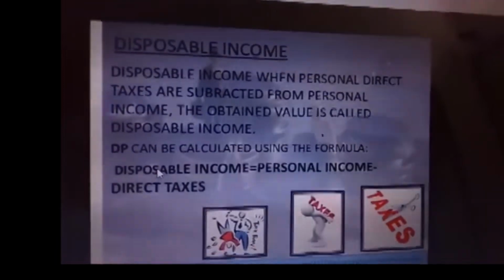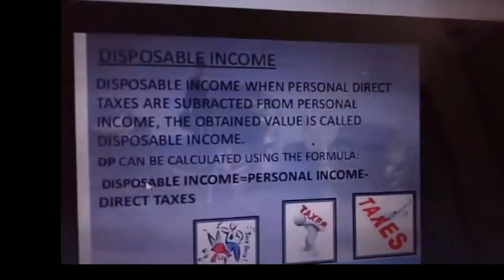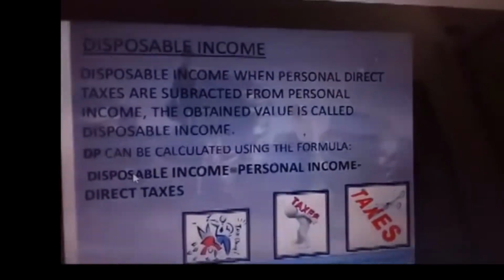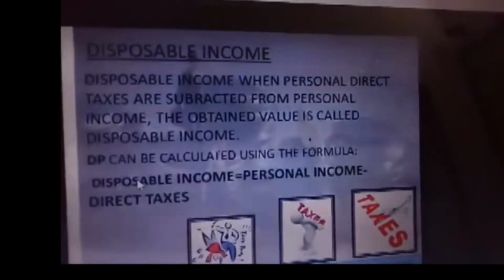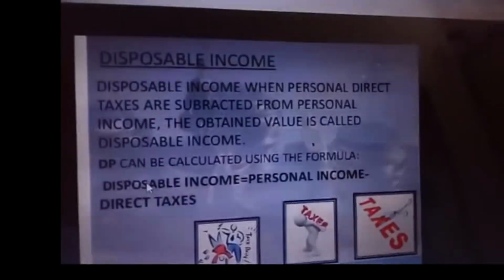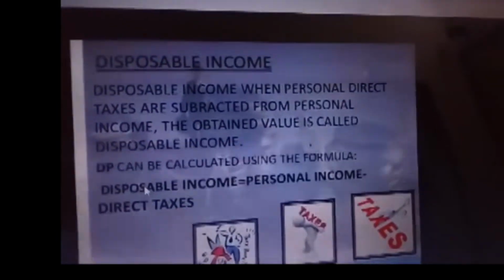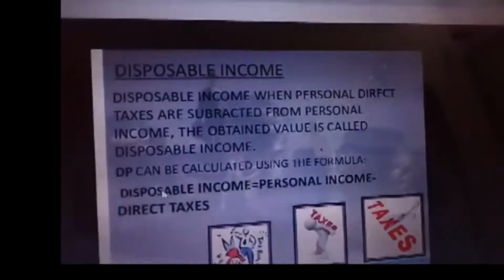Next is disposable income. Disposable income is equal to our total income minus direct taxes. When direct taxes are deducted, that is known as disposable income. When the direct taxes are added back to disposable income, it is equal to personal income.